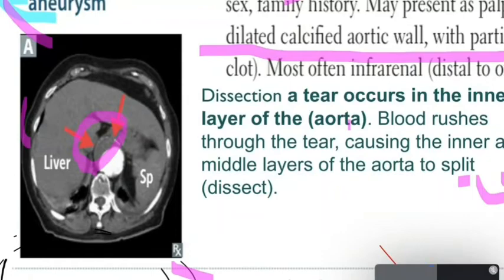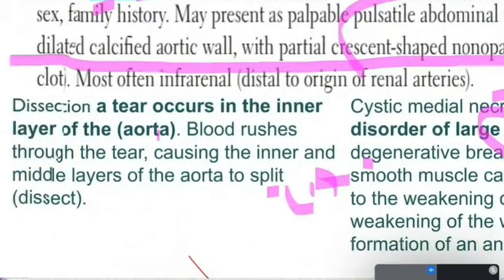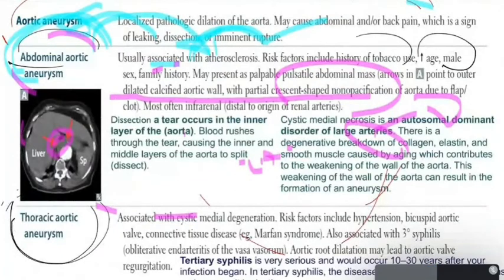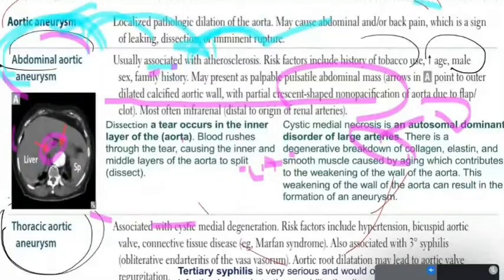There is some area here that doesn't have this white color. This is due to a flap or a clot, which caused this non-calcification in the aorta.